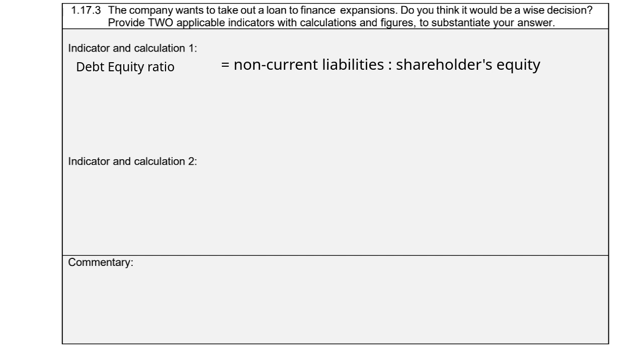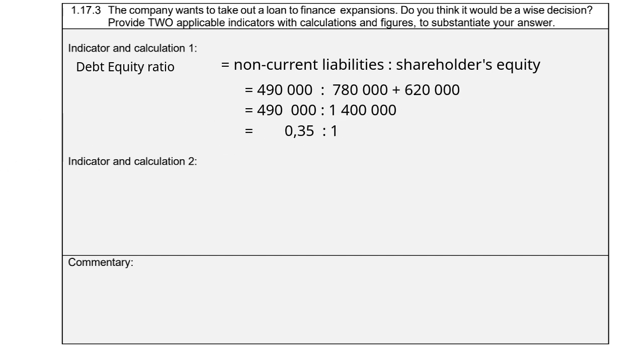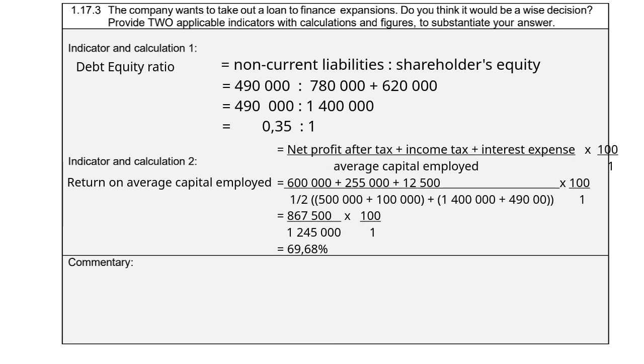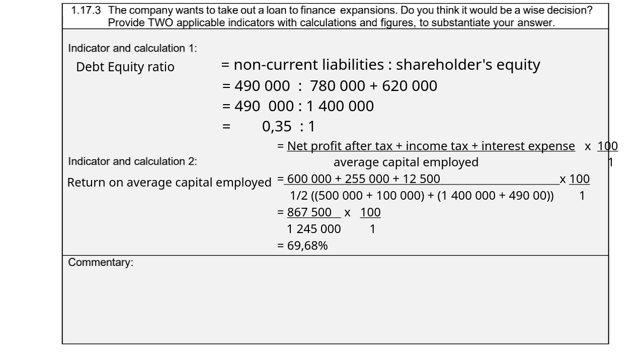So our non-current liabilities will be 490,000, and our shareholders' equity is the 780,000 ordinary share capital plus the 620,000 retained income to give you 1.4 million. So 490,000 divided by 1.4 million gives you 0.3521. The next indicator we will complete is the return on average capital employed. Now your return on average capital employed will be